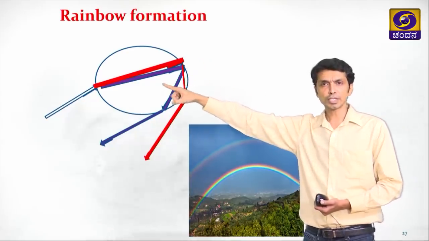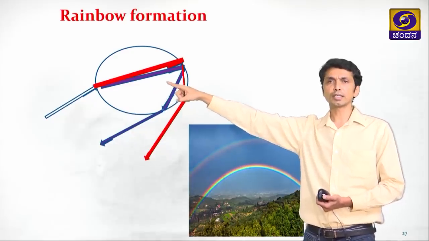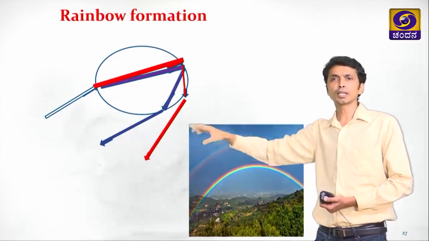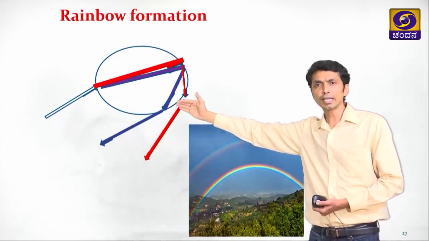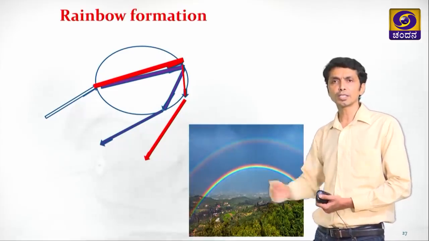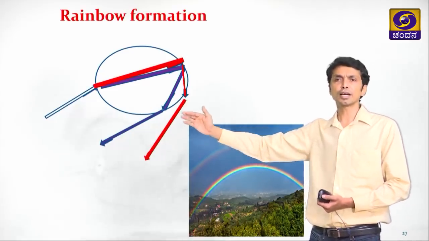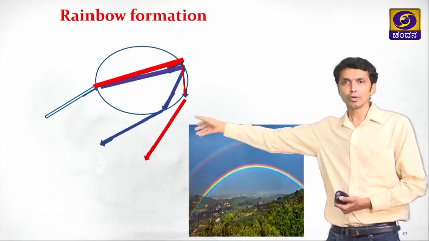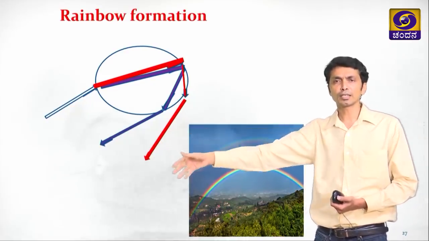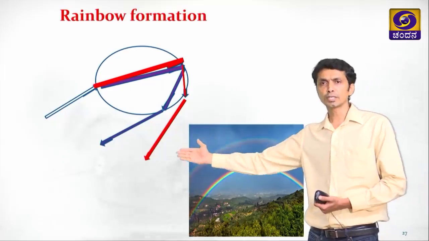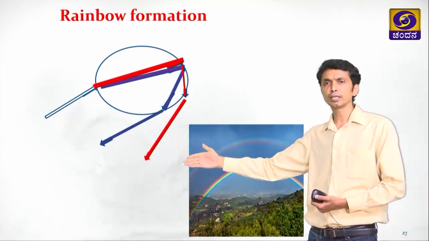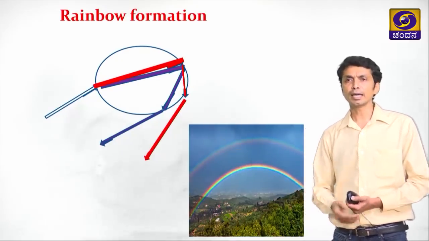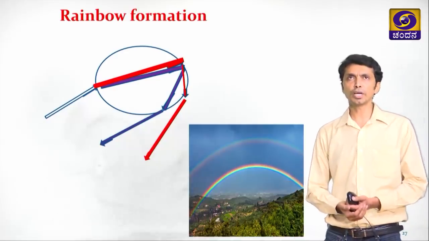So refraction is happening at the entry point, that is the incidence into the water droplet, and here the total internal reflection is occurring. After that, when the rays are emerging out of the water droplet, refraction occurs again. So again you can see violet is bending most, red is bending least. When these rays come out, these are the 7 different colors. We know that the entire band from violet to red, 7 colors, comes out of the water droplet, and the beautiful rainbow is formed, which we have enjoyed.